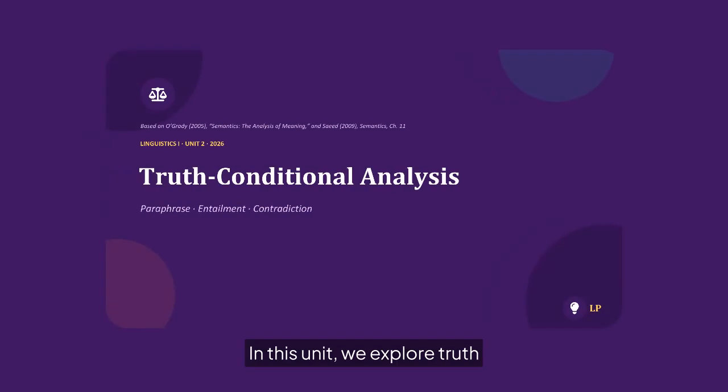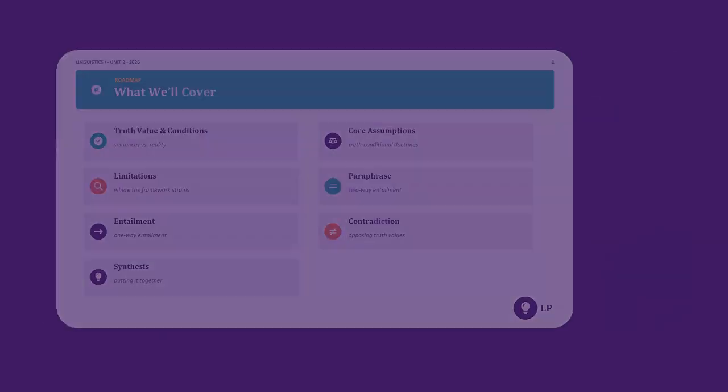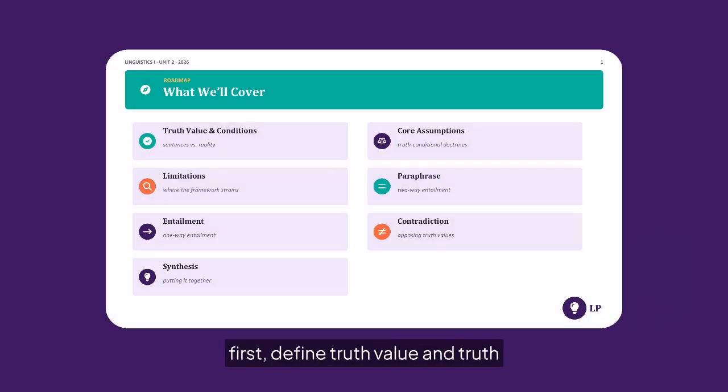In this unit, we explore truth conditional analysis, an approach in semantics that connects sentence meaning with conditions in the world. We will use it to compare sentences as paraphrases, entailments, or contradictions, and to understand how truth underpins linguistic meaning. Our roadmap today. First, define truth value and truth conditions and how they differ.